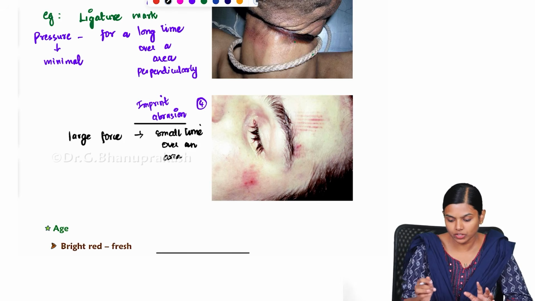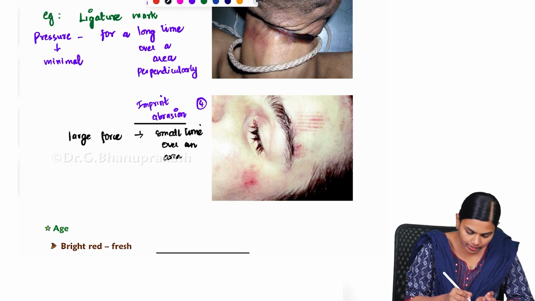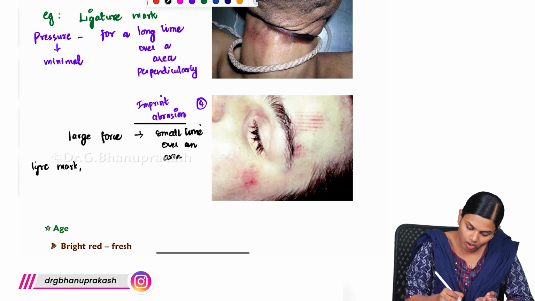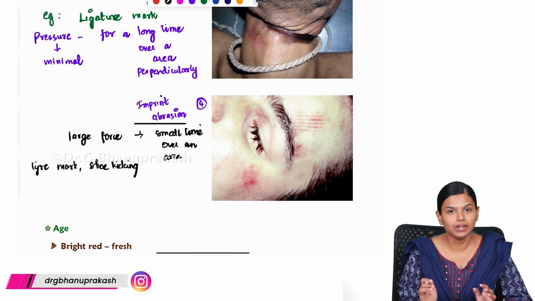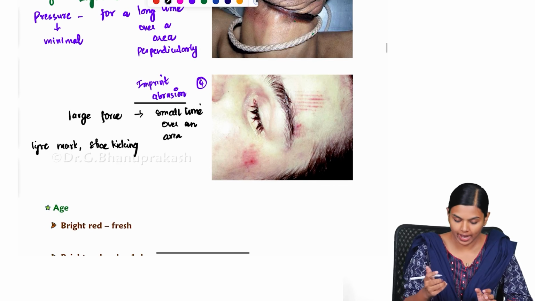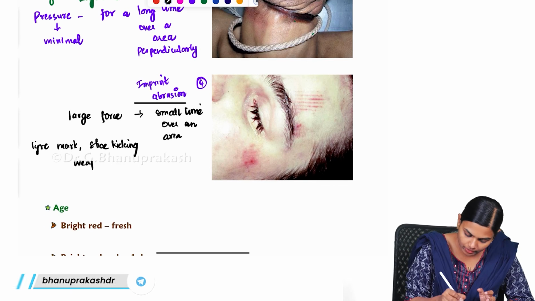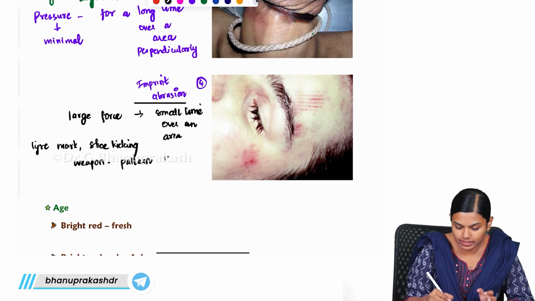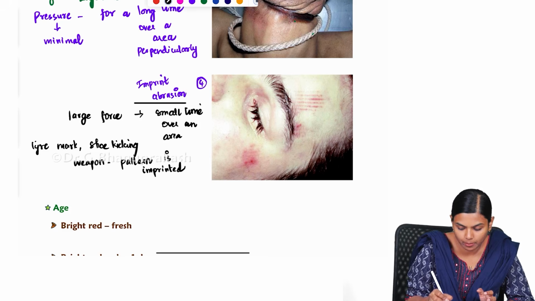So imprint abrasion is commonly seen in tire marks or any shoe kicking. All these can be an imprint abrasion, and the most important advantage of this is that you can identify the weapon by the pattern. So the pattern of the weapon is imprinted. That is why it is known as imprint abrasion.